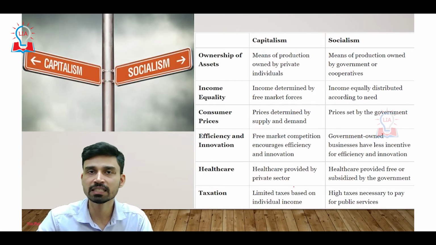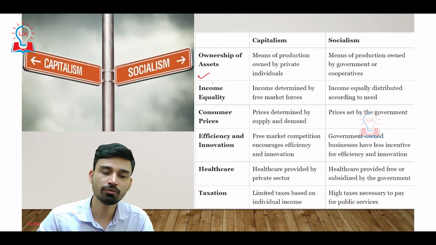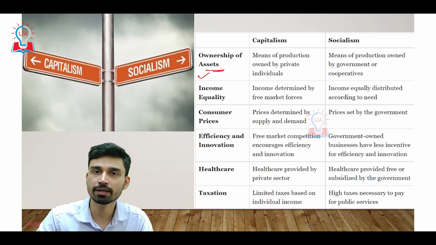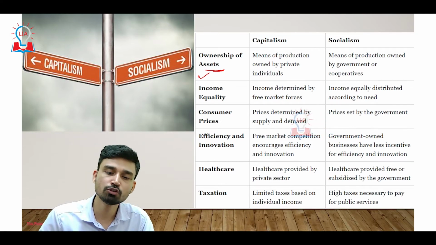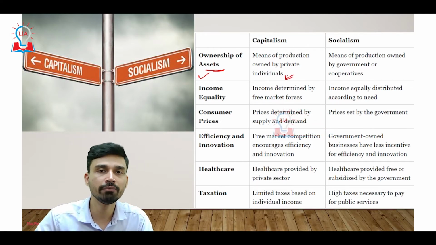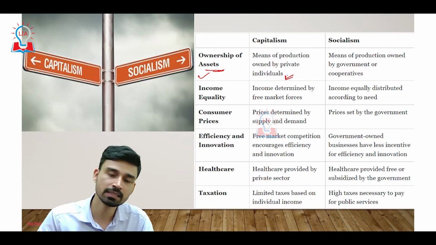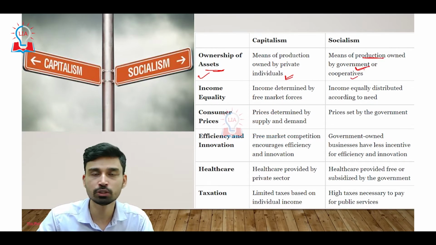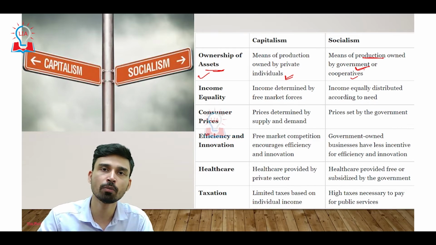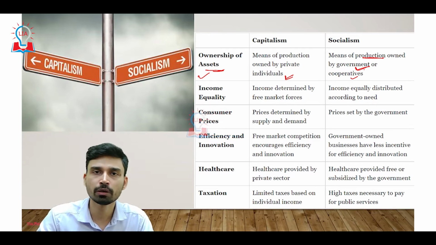The major differences we can understand on five or six major parameters. The first is the ownership of assets. As discussed, in capitalism the means of production are owned by private individuals. On the other hand, in the system of socialism, the means of production are owned either by the government or by cooperatives. A cooperative is an institution made by the cooperation of different individuals.